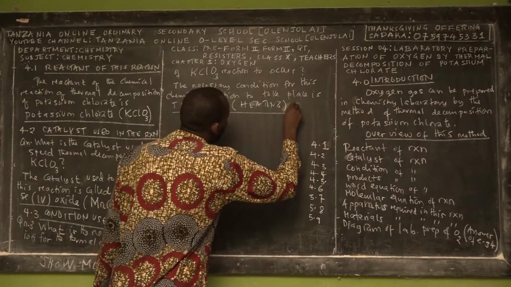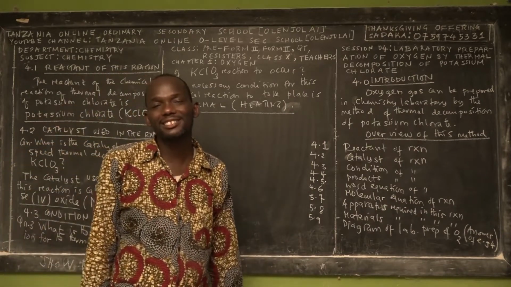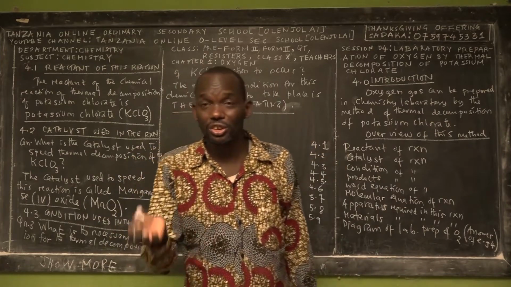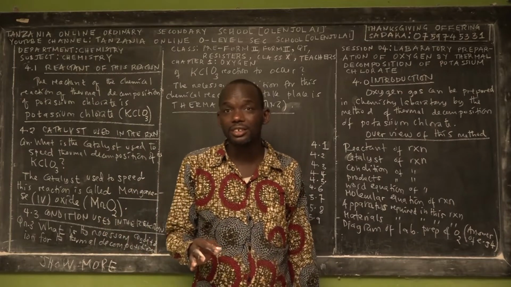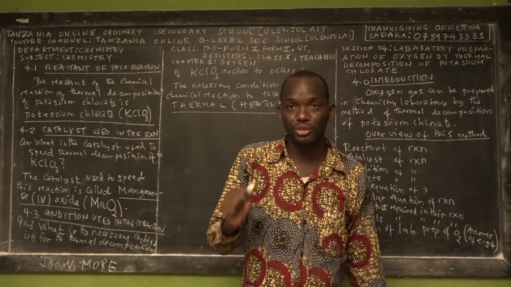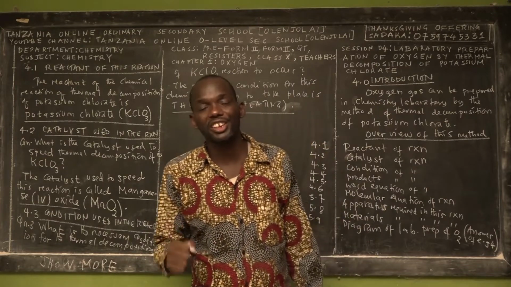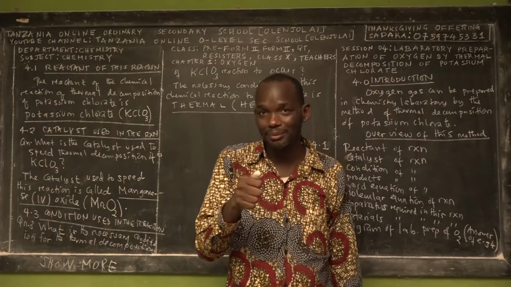So this chemical reaction can take place successfully in the presence of a source of heat. Do you remember the source of heat in the chemistry laboratory? We taught you that the most famous and frequently used source of heat is the Bunsen burner. So you are going to use a Bunsen burner.